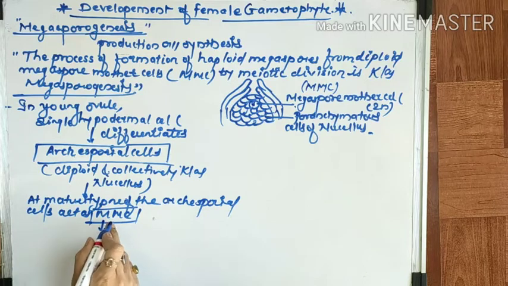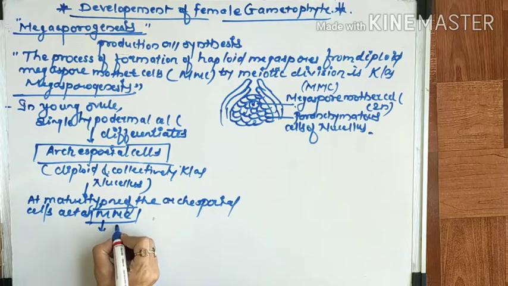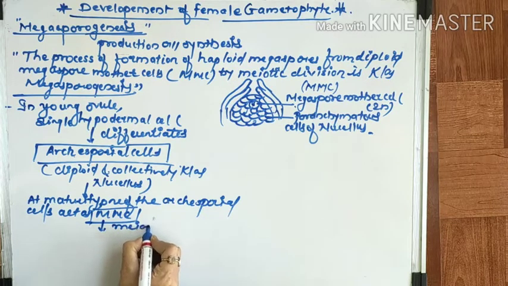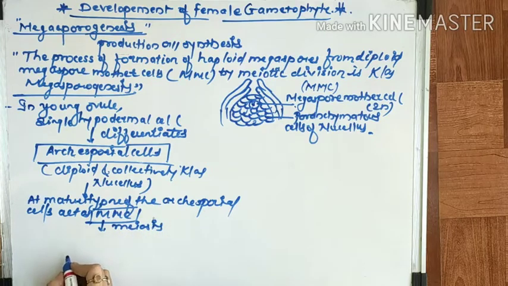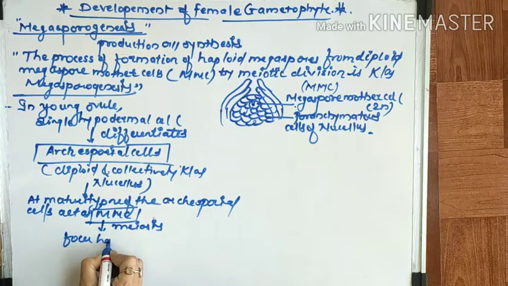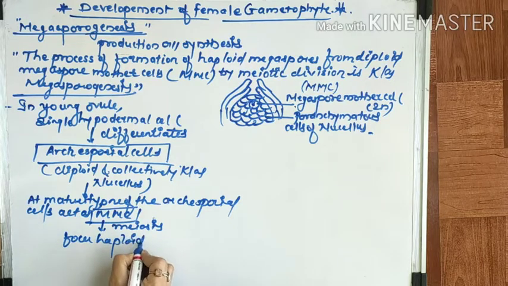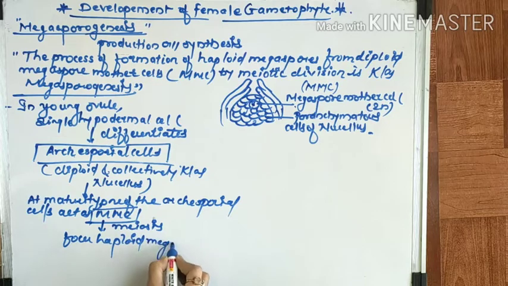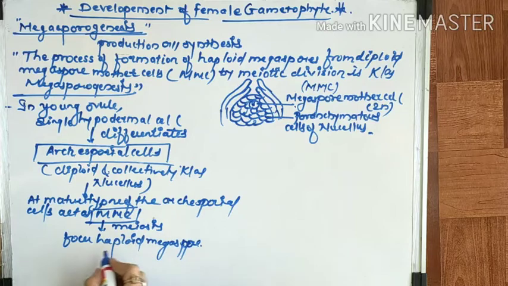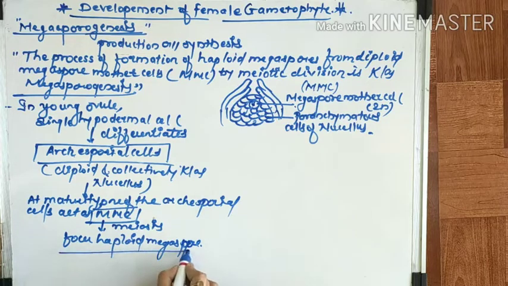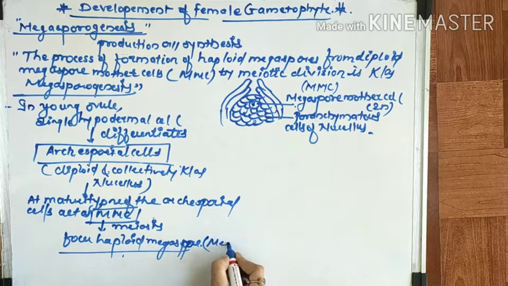This megaspore mother cell undergoes meiosis to form four haploid megaspores, and that process is known as megasporogenesis.